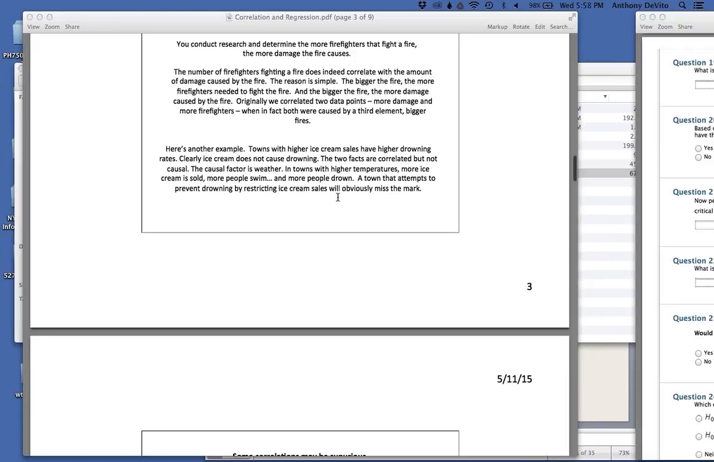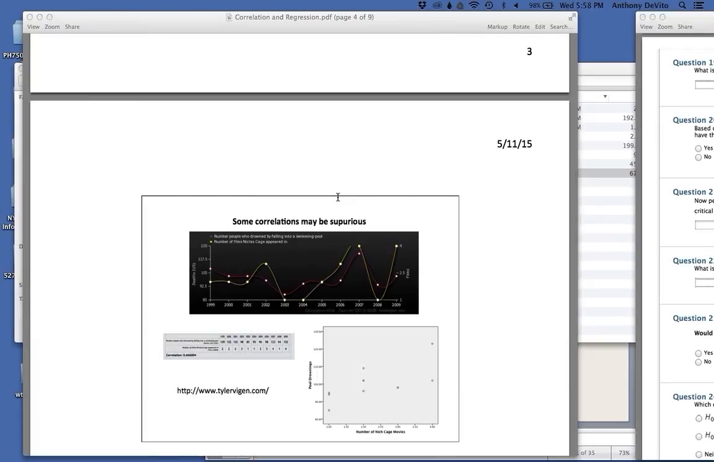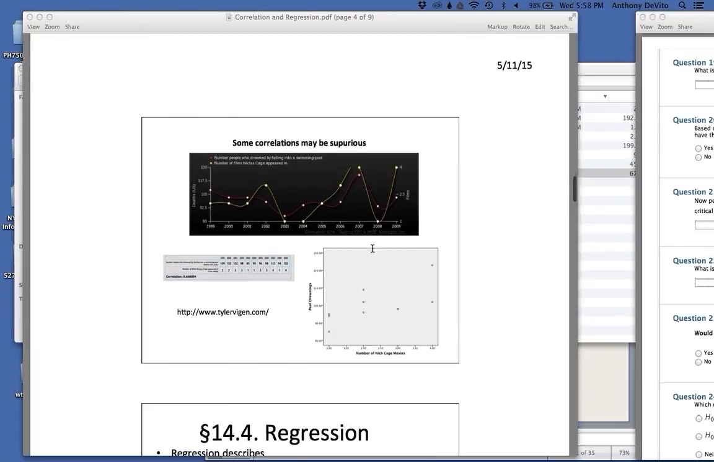However, for the most part, the reason for more firemen is because it's a bigger fire. So although there's a correlation between the amount of property damage in a fire and the number of firemen that respond, it's not cause. There's no causal effect there. It's not because of the firemen, it's because of some other factor. But there is a real association.